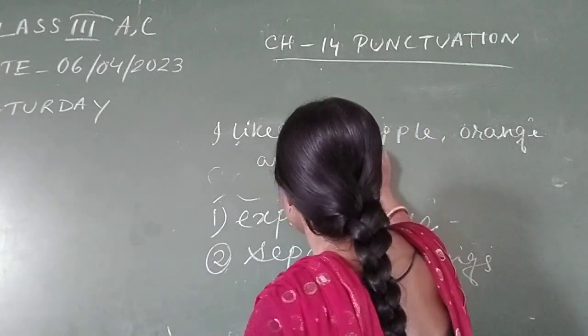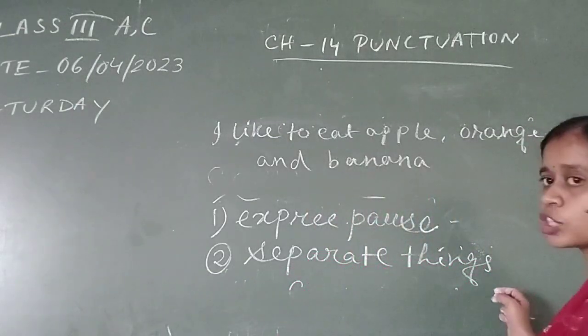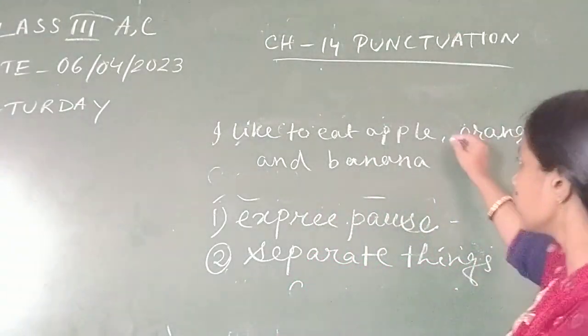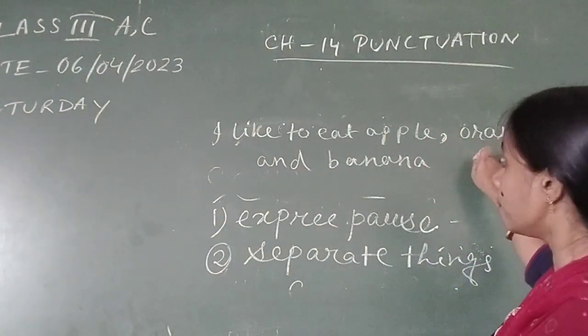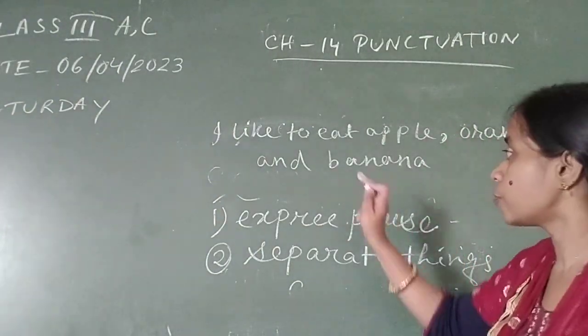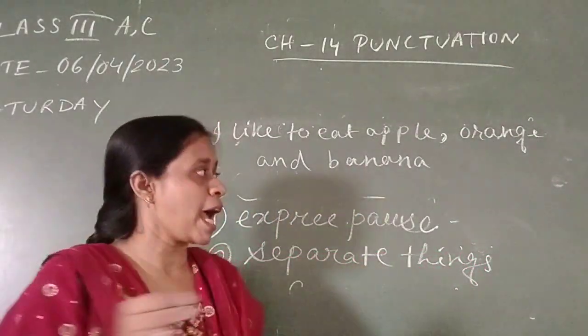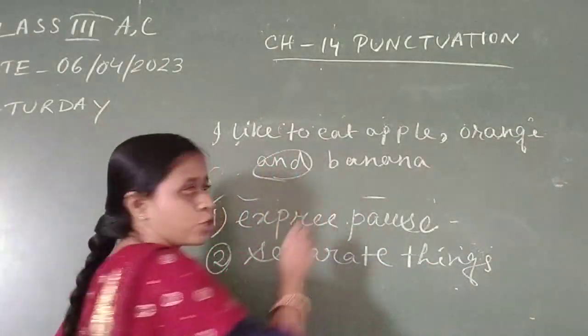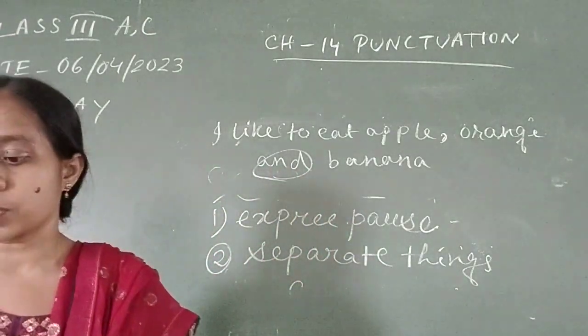So I am giving a list of fruits. While you are writing a list of things or fruits or whatever it is, you give a comma to separate the things. So between apple and orange I am giving a comma. But one thing you must remember: before the word and, before the conjunction and, you should not give any comma. That is the condition.